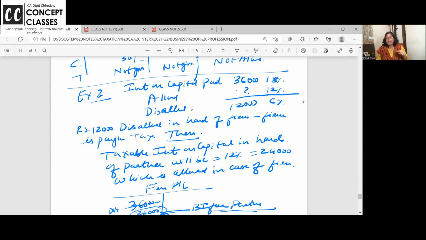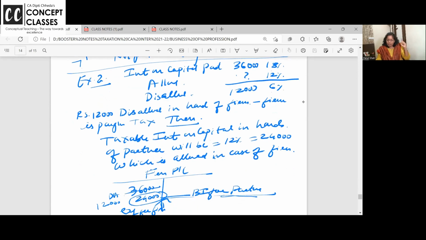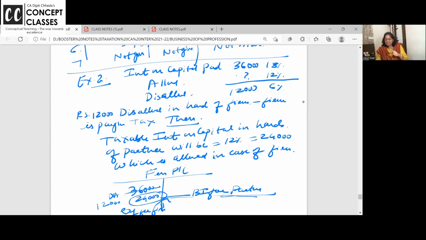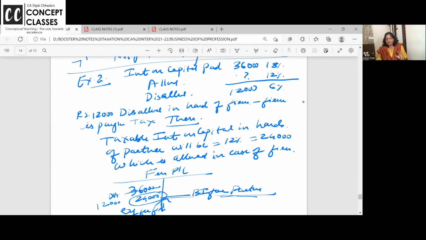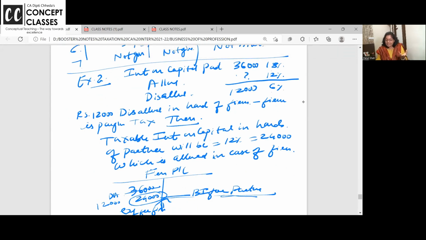The firm is already paying tax. Then what is the taxable interest in the hands of the partner? Only what is allowed, that is 12%. Ma'am, the partner has received 36,000 interest, but 12,000 is already disallowed in the hands of the partnership firm, and the firm is already paying tax on that.